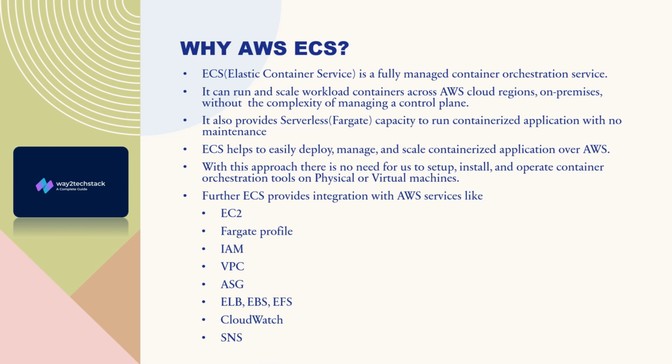Now, how can we integrate other AWS services as part of an ECS cluster? By default, it is EC2. We are going to launch our control plane and compute plane by default on EC2 compute. Not only that, we can also use the Fargate profile, which is a serverless architecture. Apart from this, we can integrate IAM for user authentication and role authentication, and then attach policies for authorization. What actions we can perform will all be decided under the IAM policy.